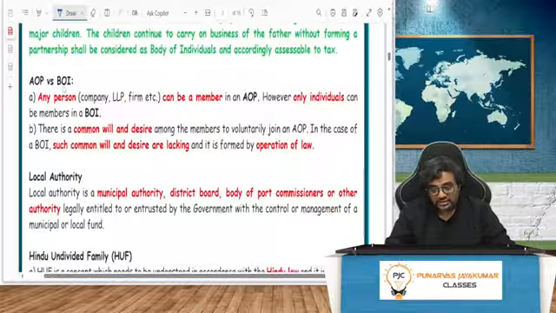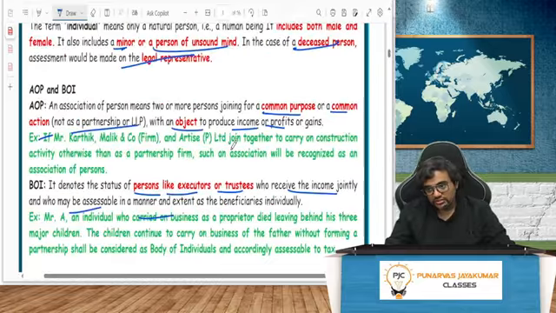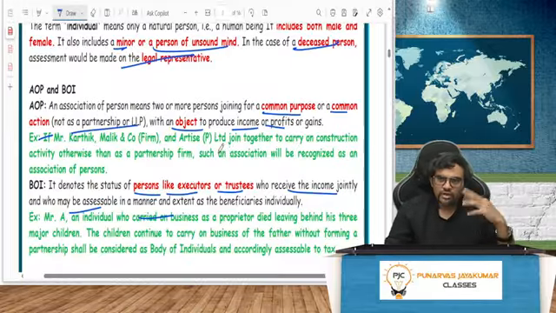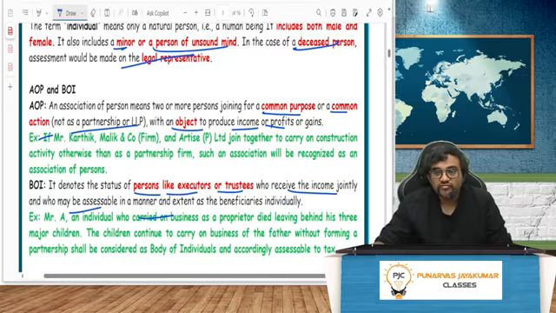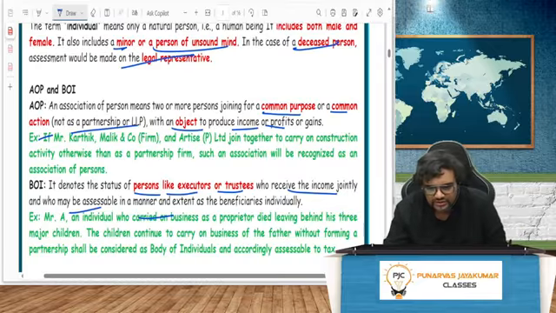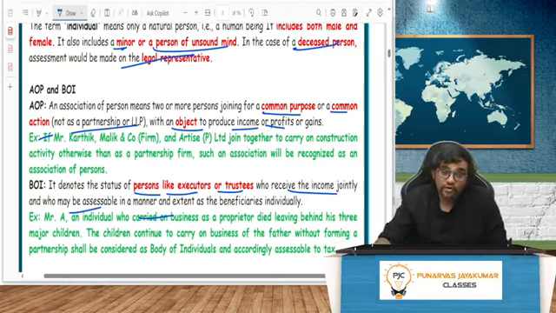Now in individual, as the name suggests, they should only be individual. But in AOP, you can have individual, company, partnership firm, 2 companies, because it's an association of persons, not association of individuals. Whereas in BOI, it has to be only individuals. That's the difference. And in AOP, there has to be some purpose that is profit oriented. Whereas in BOI, need not be so.